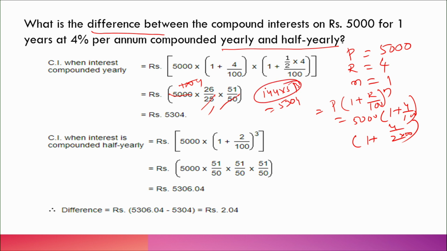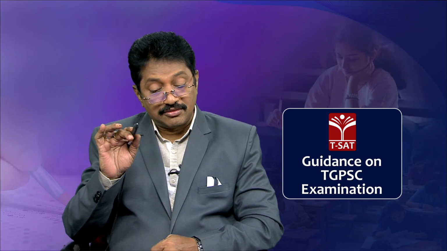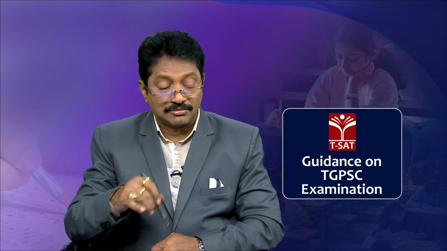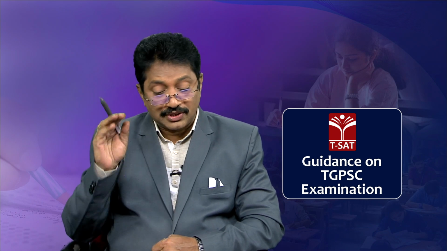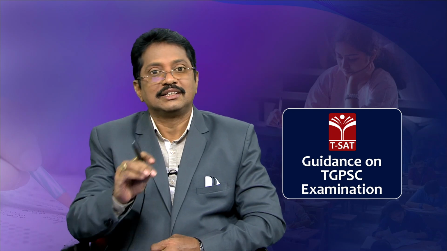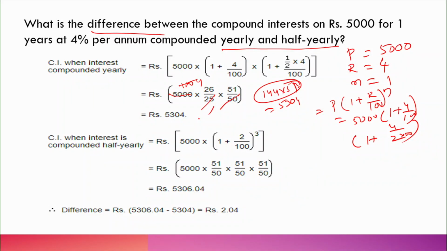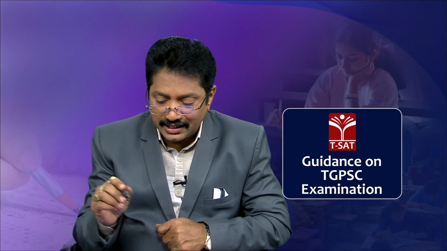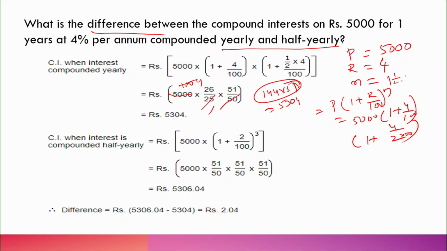When you calculate the compound interest per annum or yearly, for 1.5 years, that is very important here. You have to calculate for 1.5 years, that is 5,304. If the compound interest is calculated half yearly, what is the total period here? n is equal to 1.5 years now.